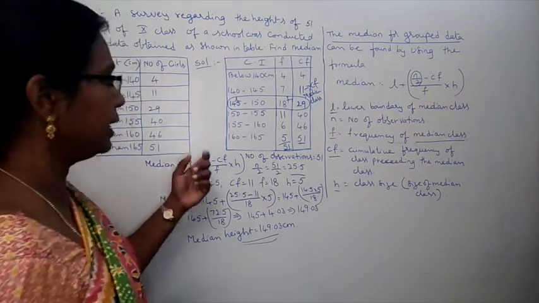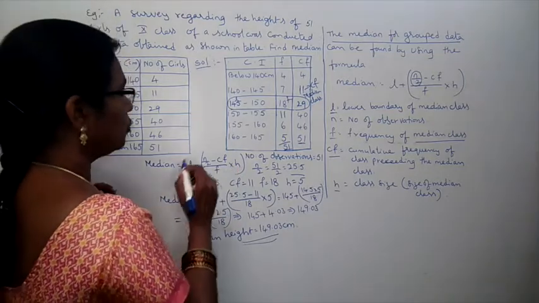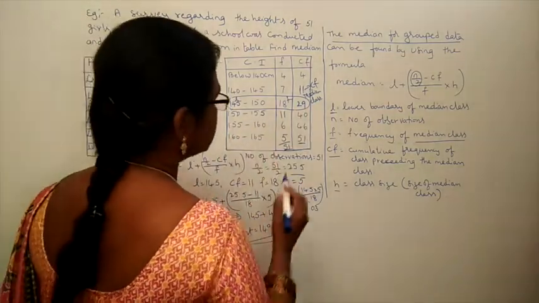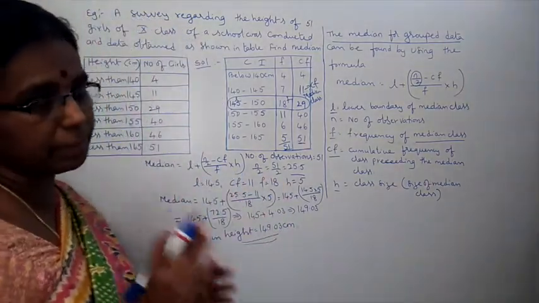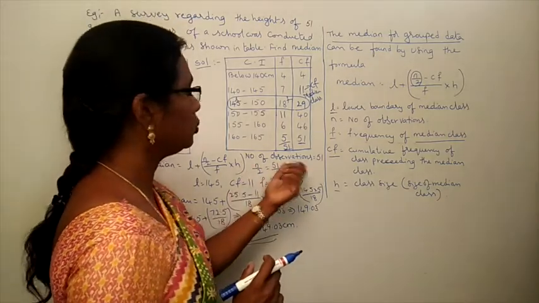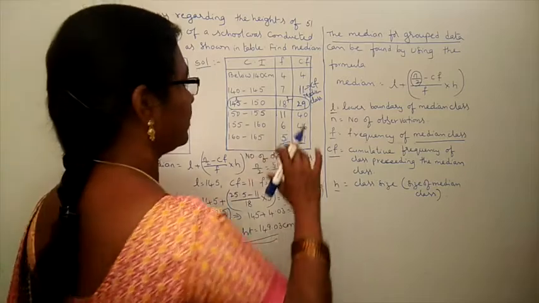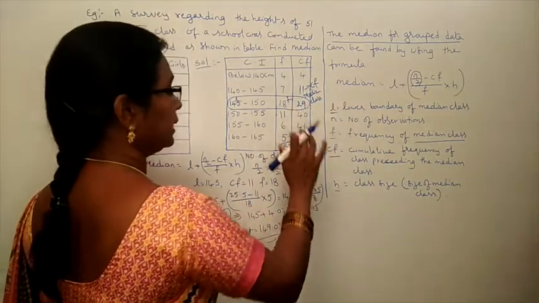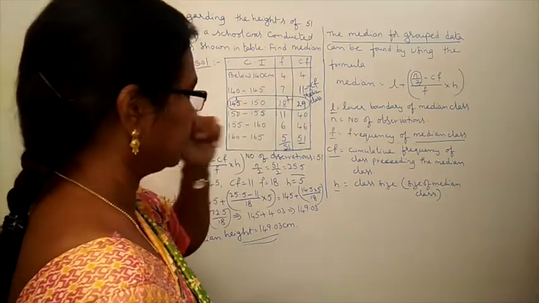Now, what is the formula for median? L plus N by 2 minus CF by F into H. What is L? Lower boundary of median class. First, we have to find out which is the median class. Median class always depends upon the N by 2 value. Now, what is the N by 2 value? 25.5. Then we have to check in cumulative frequency column. It is not there. Then near number 29. That becomes the median class.